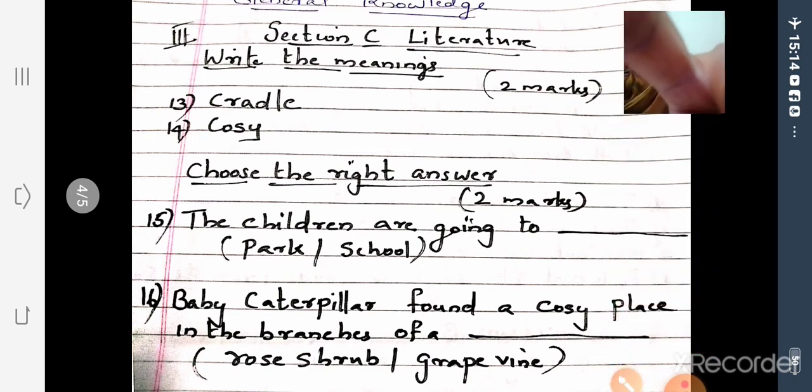Then section C. Okay, section C, literature. Last section, section C, literature. And there you will get two meanings, 2 words. Okay, new words. 2 marks question. 2 words, 2 marks question. So here, cradle, cozy. I have given I think 4 or 5 meanings in that lesson, isn't it?